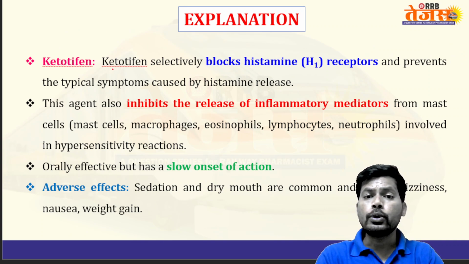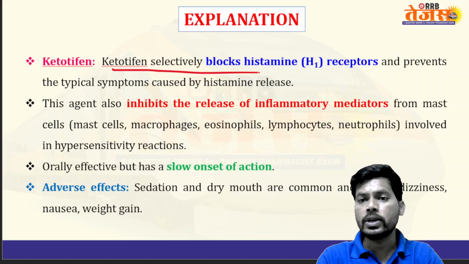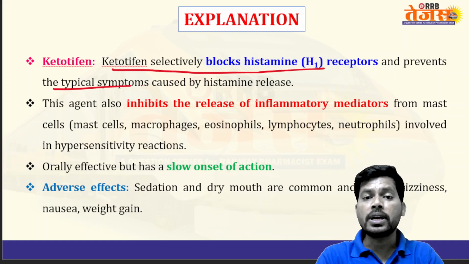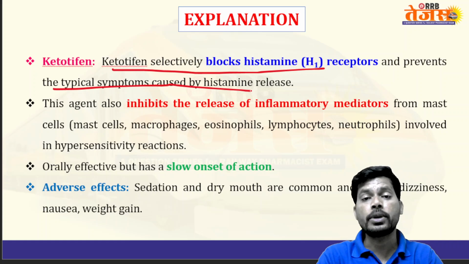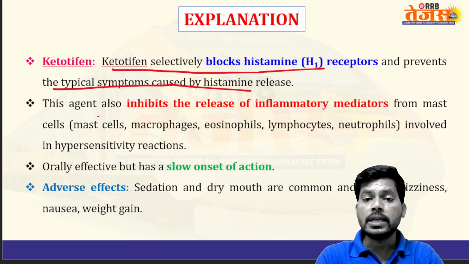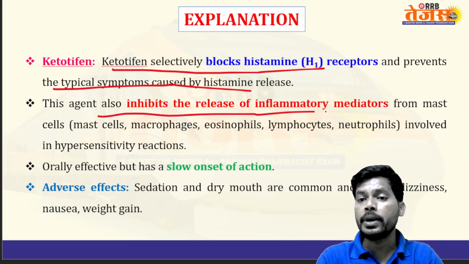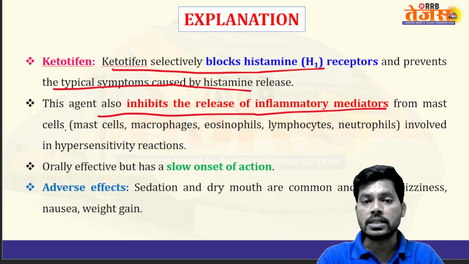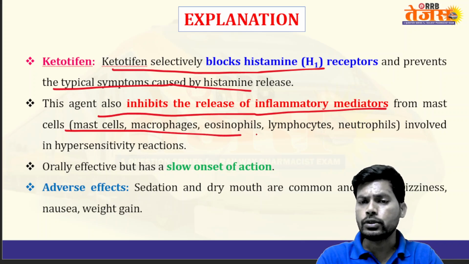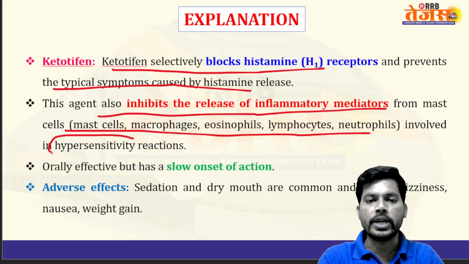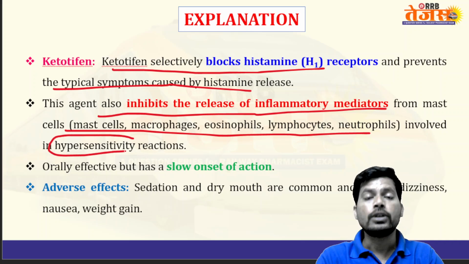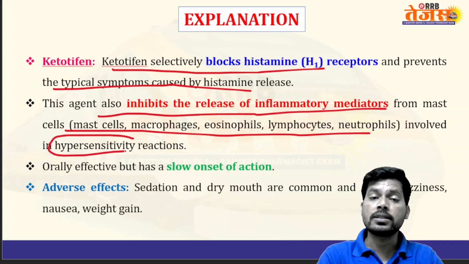Next, ketotifen selectively blocks H1 receptors and prevents the typical symptoms caused by histamine release. Because of the release of histamine, there is also a chance of asthma. This agent also inhibits the release of inflammatory mediators from mast cells, macrophages, eosinophils, lymphocytes, and neutrophils, which are involved in the hypersensitivity reaction, the allergic reaction. So increased allergic reactions in the lungs may also produce allergic asthma.